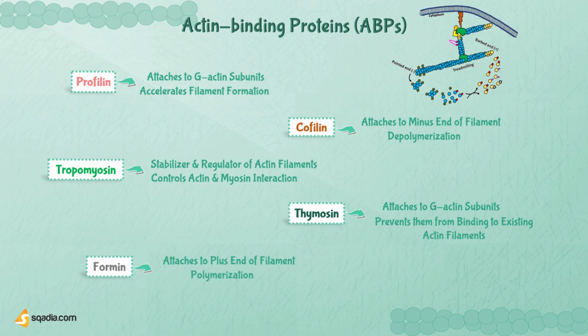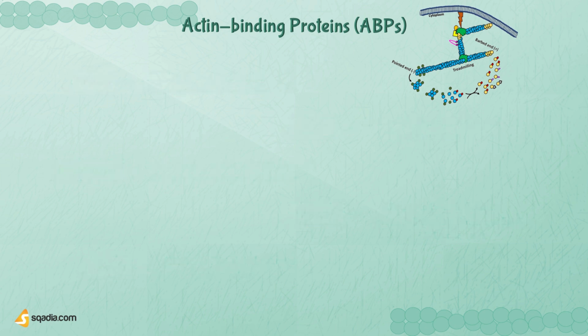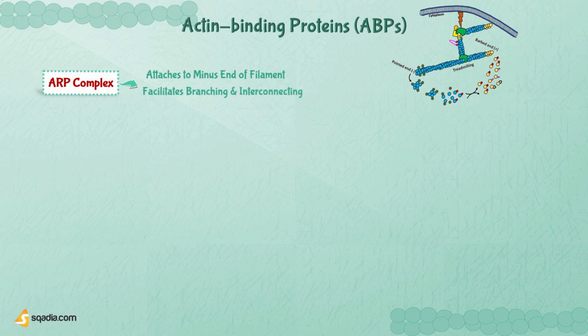Enter the ARP complex, a captivating ensemble of actin-related proteins. These performers skillfully remain connected to the minus end of actin filaments, allowing for the creation of intricate lattice works by facilitating branching and interconnecting of actin filaments. Their choreographed movements create an awe-inspiring spectacle of cellular architecture.